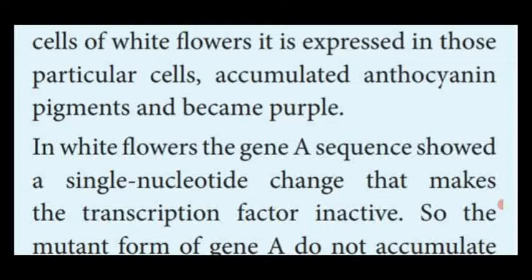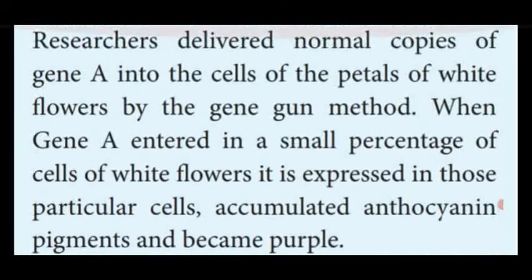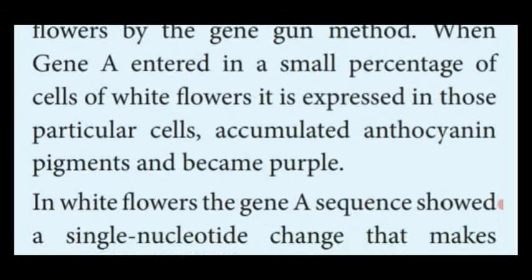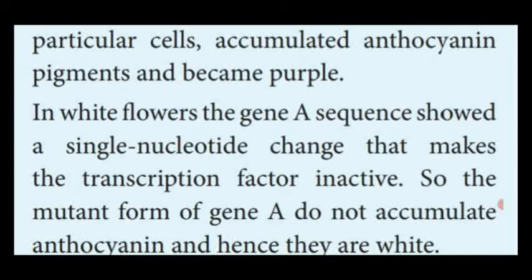How is the white flower modified into purple? By the injection of gene A, present in the purple flower, into the white flower petals by the gene gun method, which accumulated a large amount of anthocyanin pigment. That's why the white color flower is modified into purple.